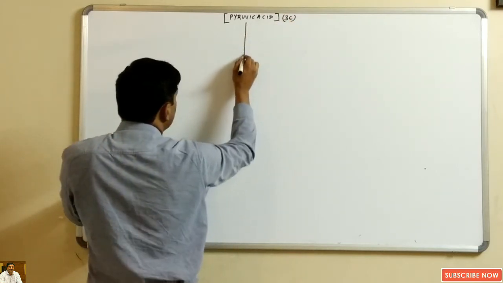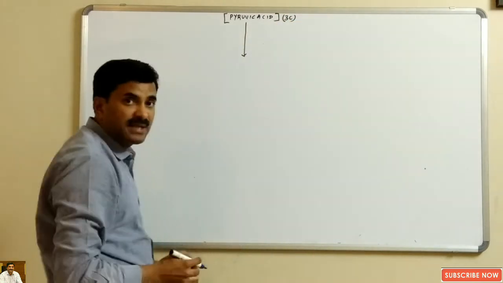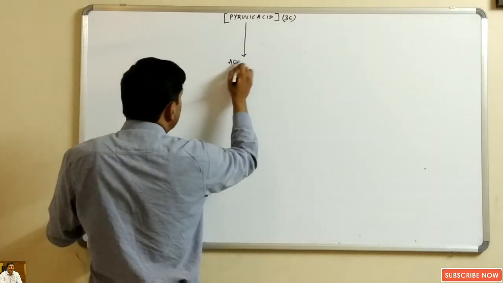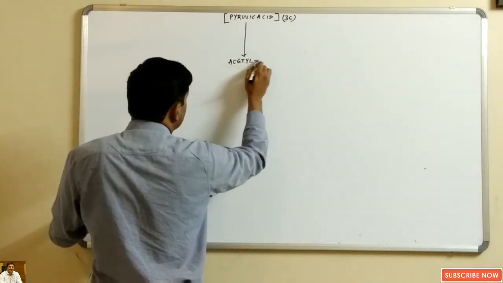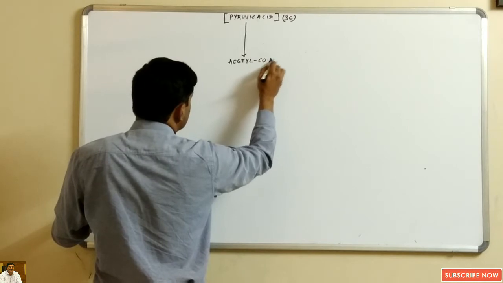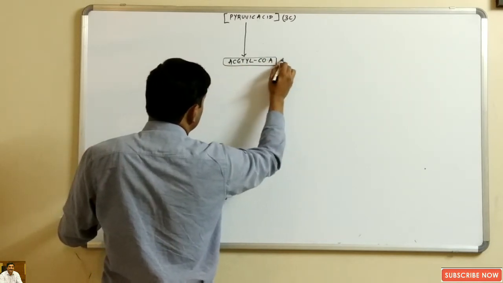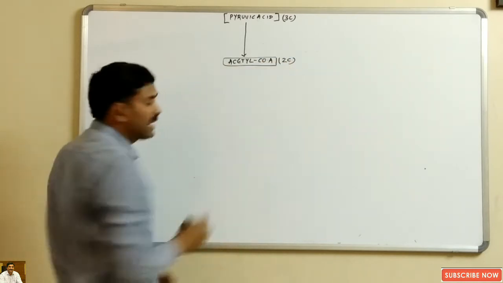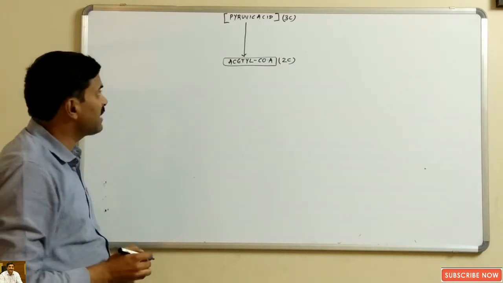We have to convert this pyruvic acid into acetyl coenzyme A, which is a 2 carbon compound, and it is called the connecting link between glycolysis and the Krebs cycle.